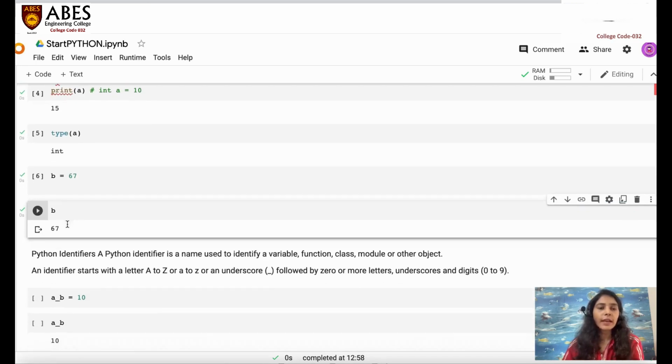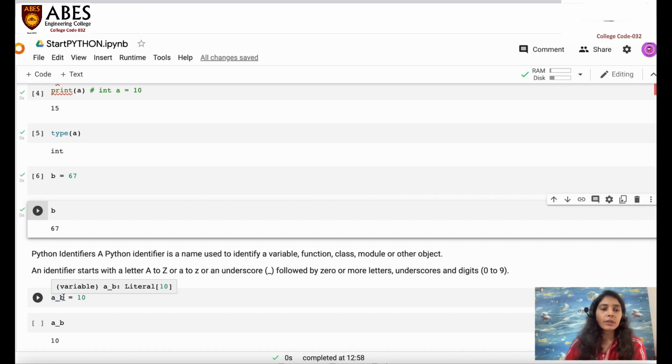Now moving towards the identifiers. What are Python identifiers? Python identifiers are nothing but a name to identify a variable. So what are variables? They are the memory location where you are going to store a particular value, but that memory location should be identified by some name. That particular name is called an identifier. So this b or a_b are nothing but the identifiers, whom we call variables.